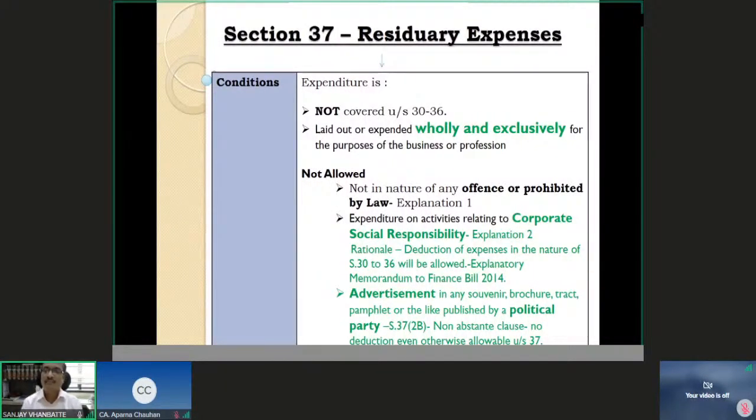Let us take one more example. Suppose I am a bank and I am supposed to follow certain norms, rules and regulations prescribed by the Reserve Bank of India. For example, as a banker, I must obtain all the KYC documents of the customer, that is, know your customer. You know that now? KYC, know your customer. Why has the Reserve Bank brought it in? The Reserve Bank has brought it in so that there is no money laundering, no terrorist funding, and all those things should not be there.